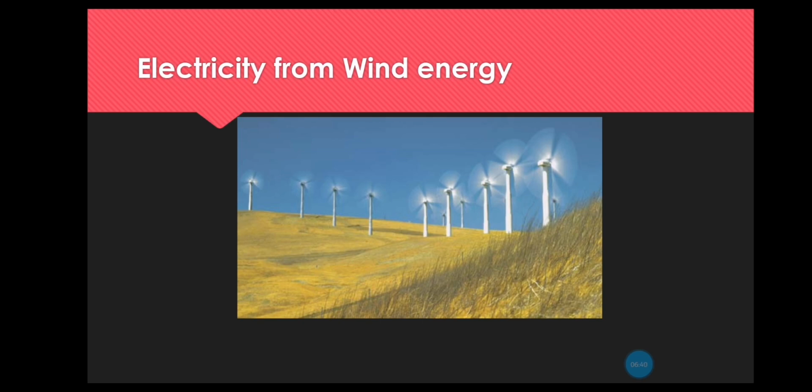And this is a third way as well. I have electricity from wind energy. So as you can see, the wind energy is going to move these plants, and then I will have kinetic energy because they will have speed, and in a certain way we will be able to create electricity.